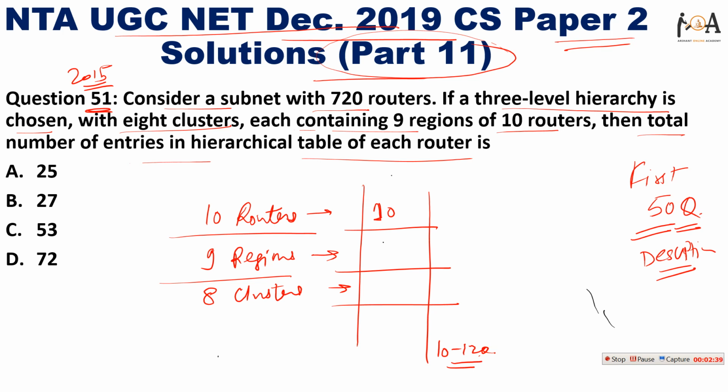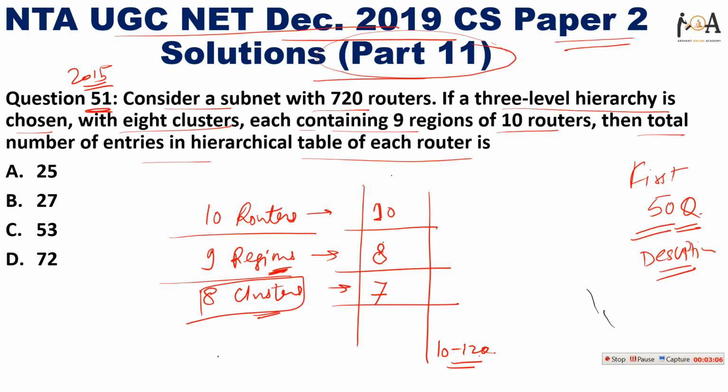Now 9 regions are there, so it will include 8 entries. Why? Because it will include all other regions' entries excepting itself. And 8 clusters are there. Similarly, it will add only 7 entries, excepting its own entry, in the table.